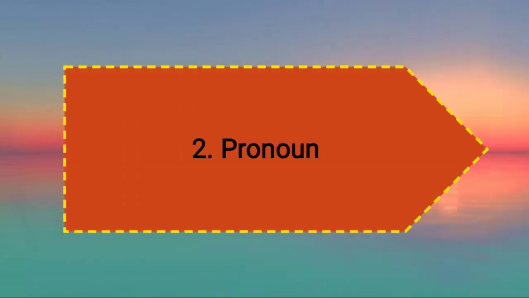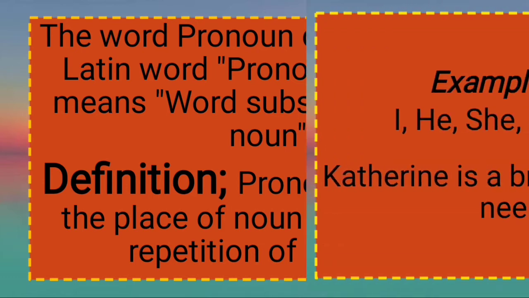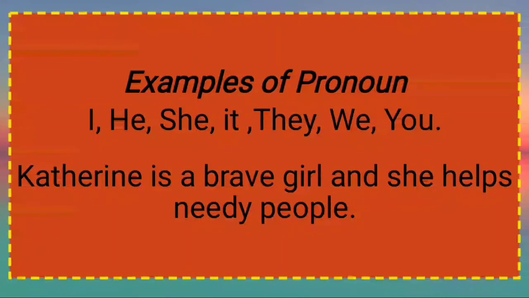And the second one is pronoun. What is pronoun? The word pronoun comes from a Latin word pronomen, which means word substituting for a noun. Definition: pronoun is used in the place of noun to avoid the repetition of a noun. Its examples are like I, he, she, it, they, we, and you.